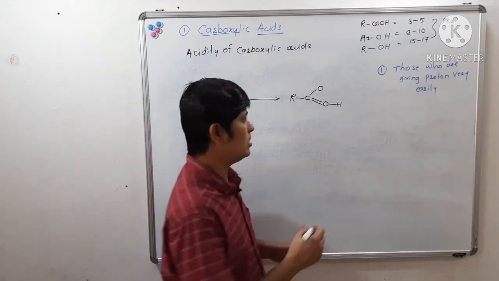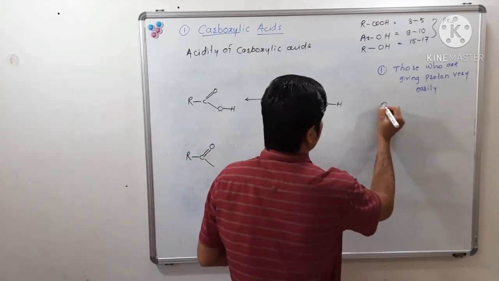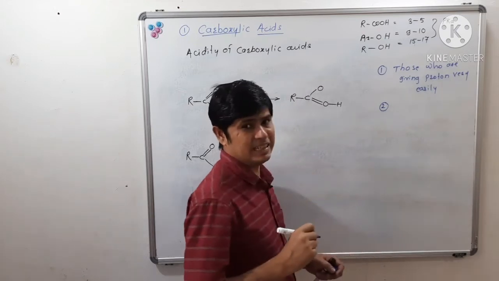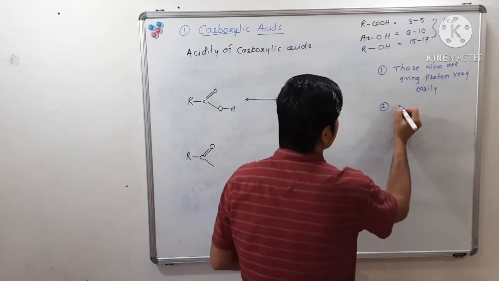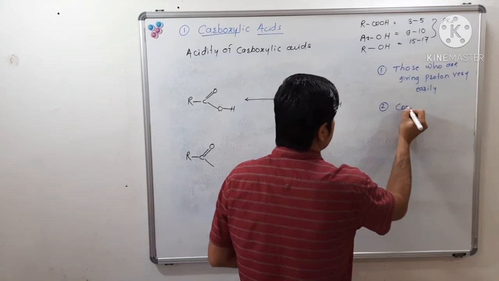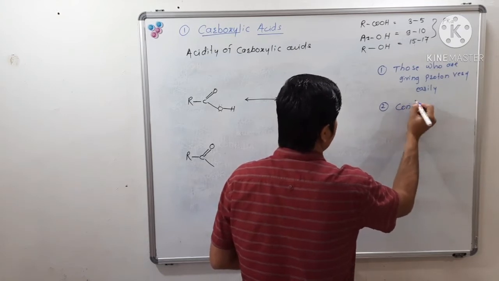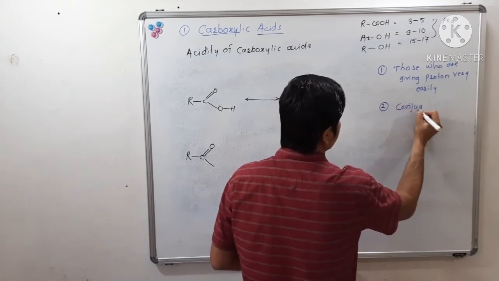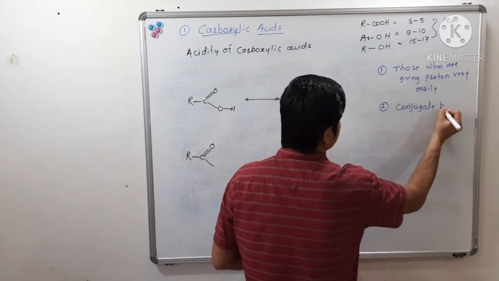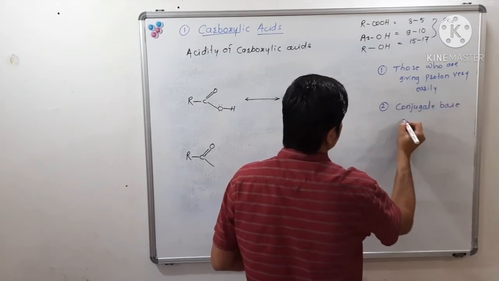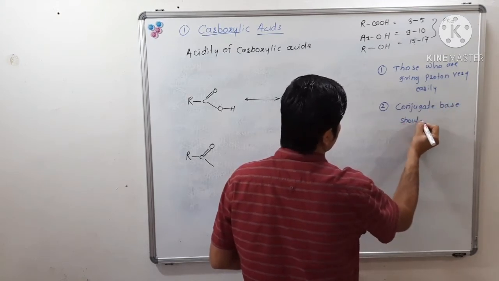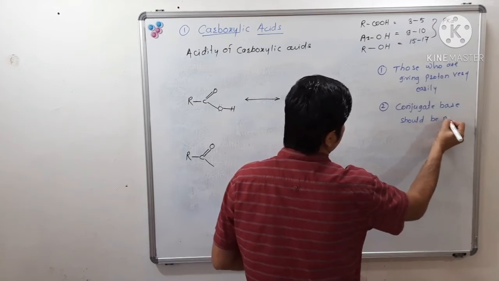The second factor to count the acidity of a compound is the conjugate base. After donating a proton there is formation of a conjugate base. The conjugate base should be more stable.